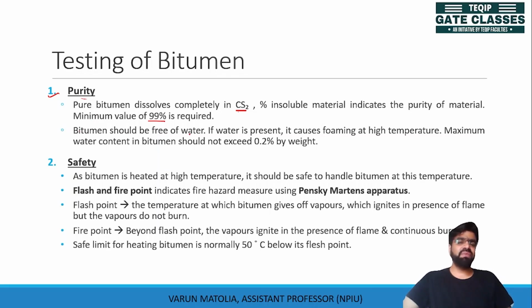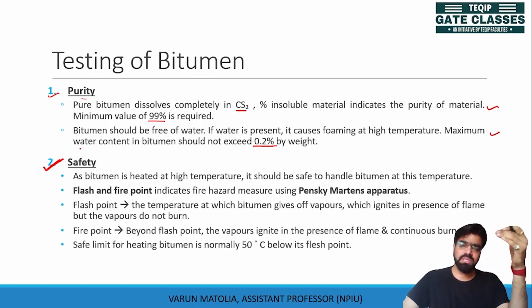Then the bitumen should be free from water. Bitumen should not contain water in it. If it contains water, at higher temperature it will cause foaming, which is not desirable. That's why we restrict the water content in bitumen to 0.2% by weight. So these are the two qualities which bitumen should have, which will tell us about the purity. Then, the maximum accidents which occur with bitumen are because of its safety. So let us talk about the safety.